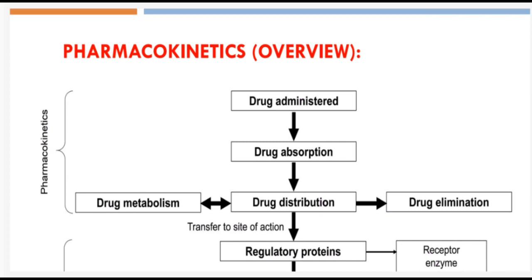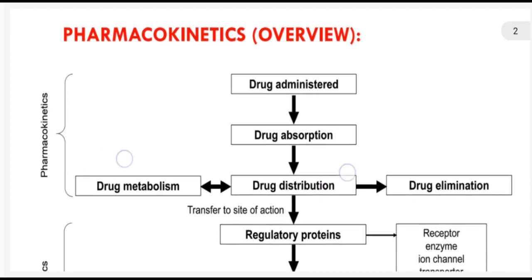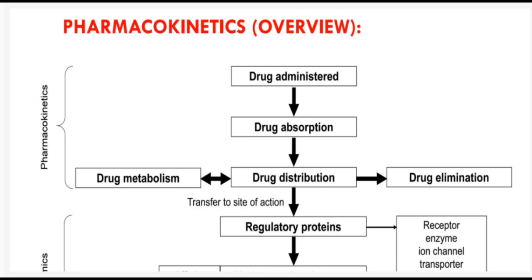Let's have an overview of the pharmacokinetics. The drug is administered and it undergoes absorption and then distribution, then metabolism and then elimination. Transfer to site, metabolism and distribution are again transferred.